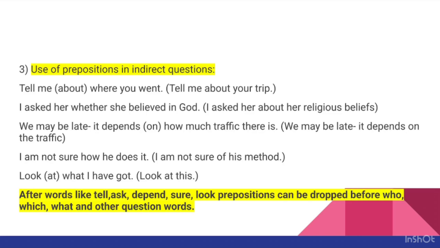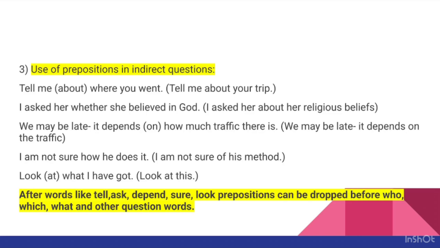For example, tell me where you went. You don't have to say tell me about where you went. It should be tell me where you went. And if you want to use about, then you have to remove the WH word. Like tell me about your trip. Next example, I asked her whether she believed in God. You can say using preposition in this way, I asked her about her religious beliefs.